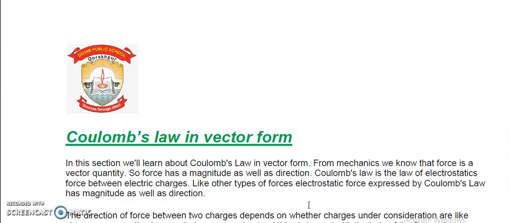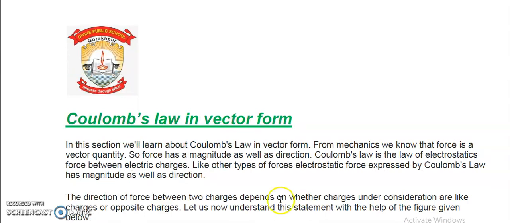Now, a very important part of this electrostatics chapter is Coulomb's law in vector form. Let us understand Coulomb's law in vector form. Actually, Coulomb's law is all about the electrostatic force of interaction between the two charges. If Coulomb's law is about force, definitely force is a vector quantity. So we can express that Coulomb's law in vector form, and now we are going to observe how we can do that.